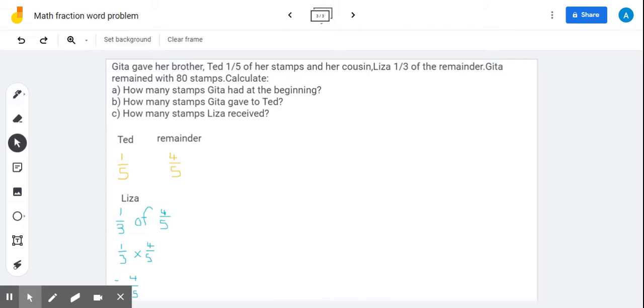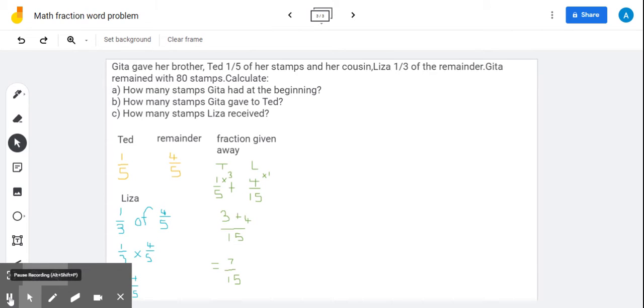what fraction of the stamps Gita kept for herself. So we have to find out what fraction was given away. So we know that Ted was given 1/5 and Liza 4/15. We will add them to find out the fraction that was given away. 1/5 plus 4/15 is equal to 7/15. So now that we know what fraction of the stamps was given away, we can determine what fraction of the stamps Gita kept for herself.